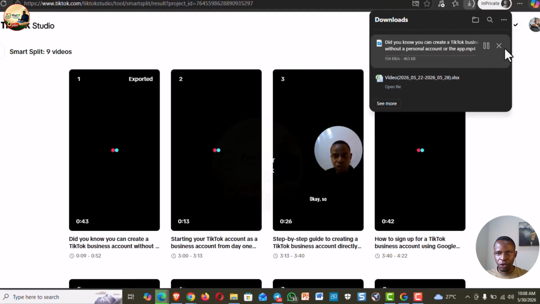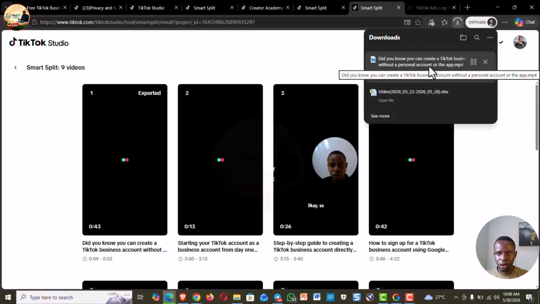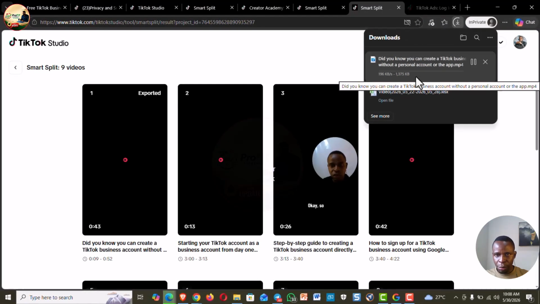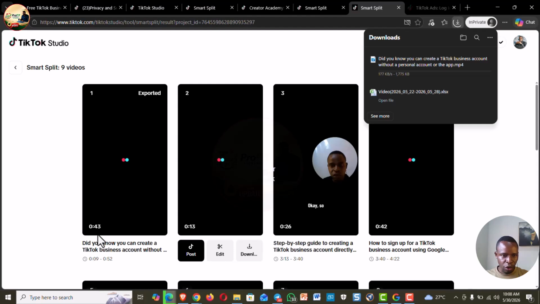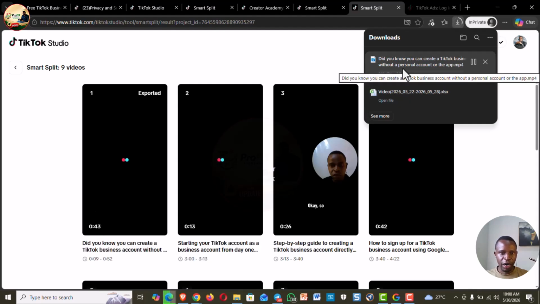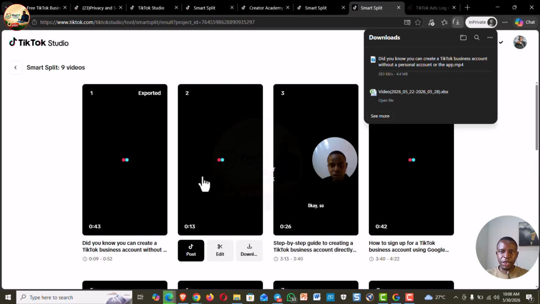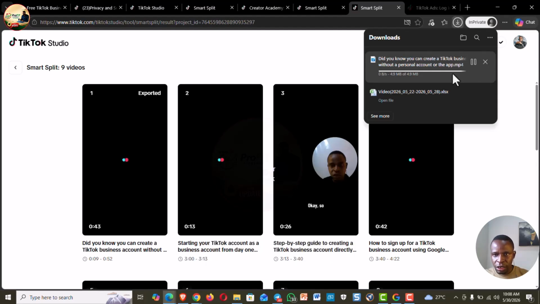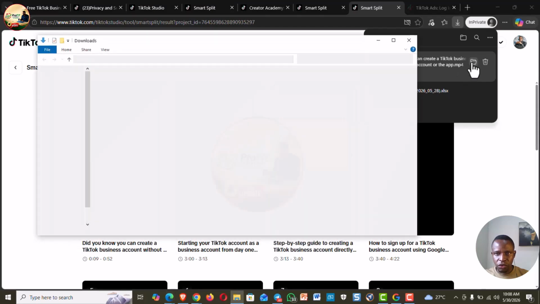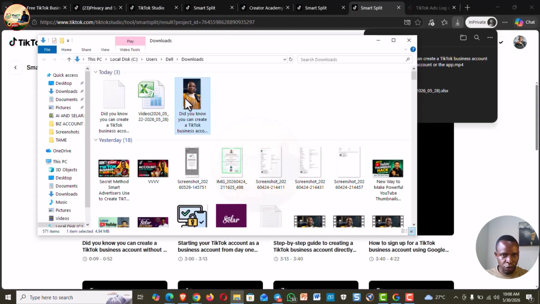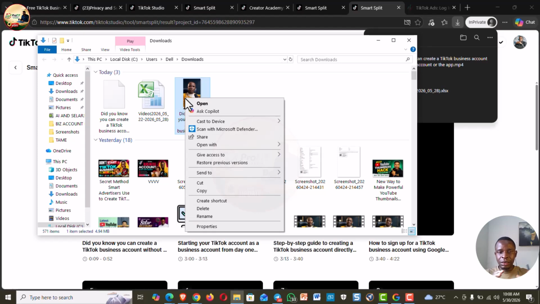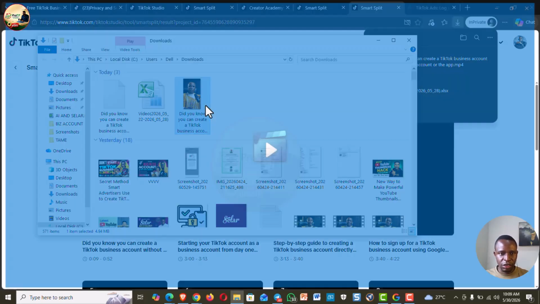I think it's downloading. A part of it has downloaded, and in a moment it will be done. I can go ahead to post it, but I want to see what I want to post, to be sure that the connections are there, because this is a full video and it's splitting it. It's done downloading, so let me open it and see the way it looks. Remember, this is a long video in 16:9 ratio, but this has turned it into this. Let's see.